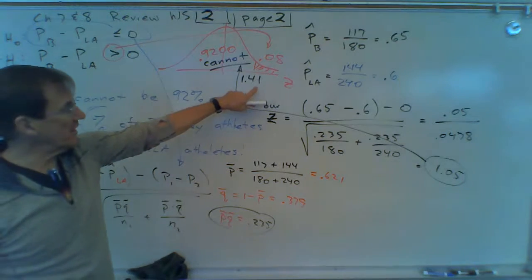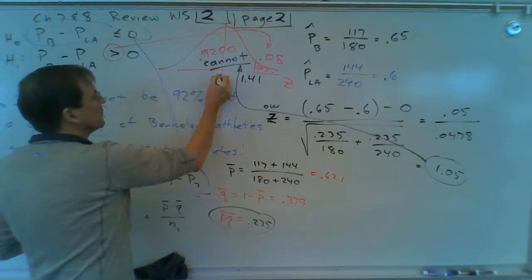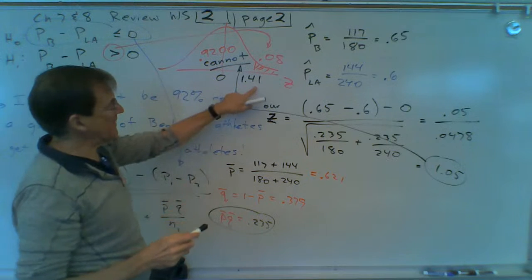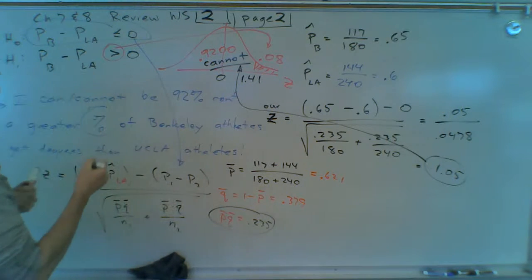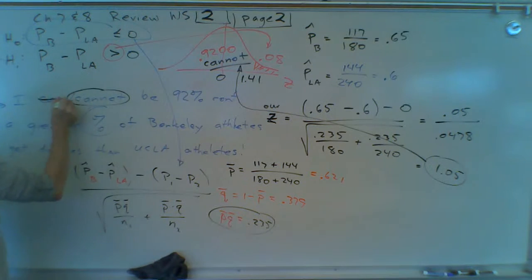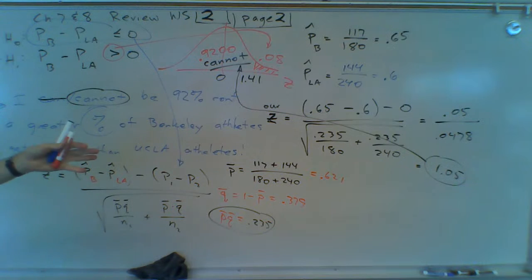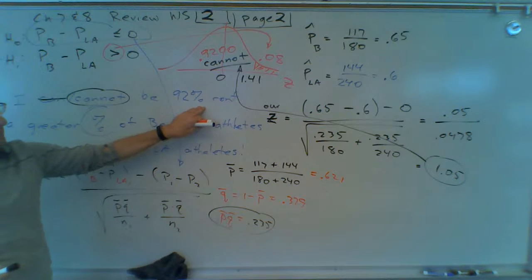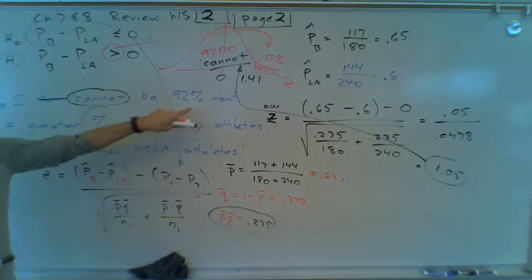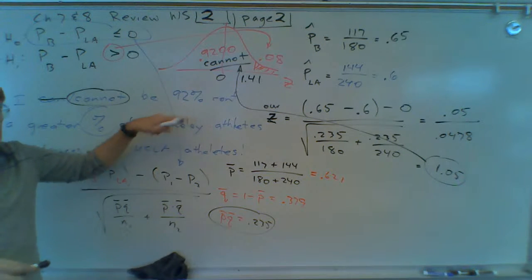Okay, 1.41 is the critical value. 0 is in the middle. So 1.05 is not bigger than 1.41. So we go back over here and we say, based on this data, we cannot be 92% confident that a greater percentage of Berkeley's athletes get degrees than UCLA athletes. It might be true. We were just not able to prove it using this data with 92% confidence.